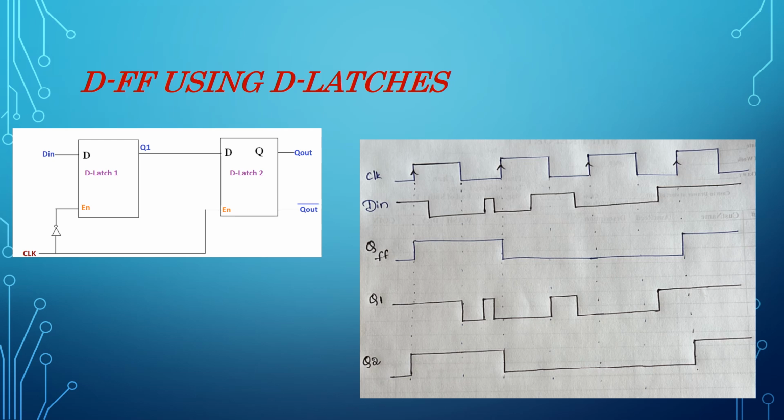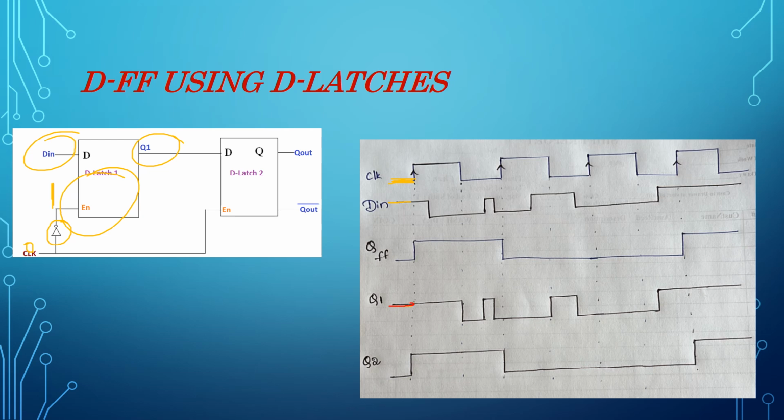Enable becomes high in this case when clock is 0. When clock is 0, because of inverter here, enable pin input becomes 1. So when clock is 0, we assume enable becomes high so that Q1 is equal to D.